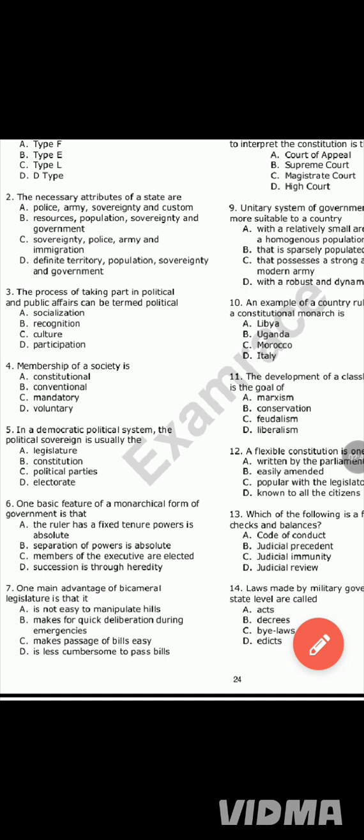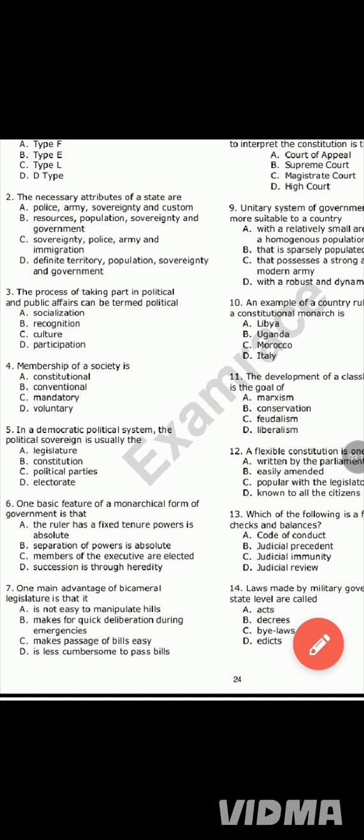Question 3. The process of taking part in political and public affairs can be termed political: option A, socialization; option B, recognition; option C, culture; and option D, participation. Even by mere language, when you take part in something, you participate in that activity.